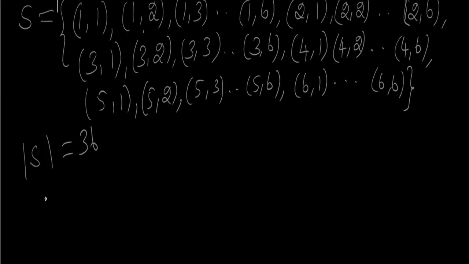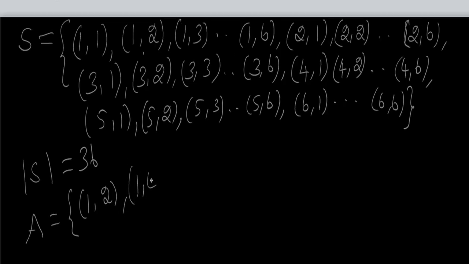In our problem, A is defined as the event of getting the sum of the numbers on the two faces to be odd. So A equals, what are all the odd sums here? Possible outcomes: (1,2), then (1,4), (1,6).